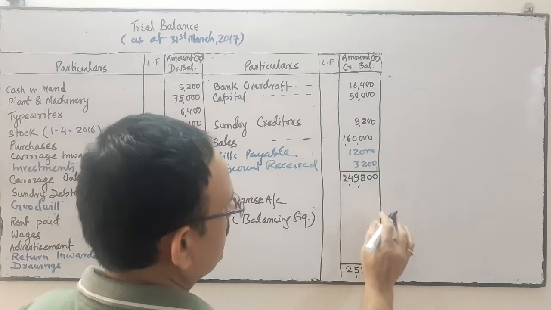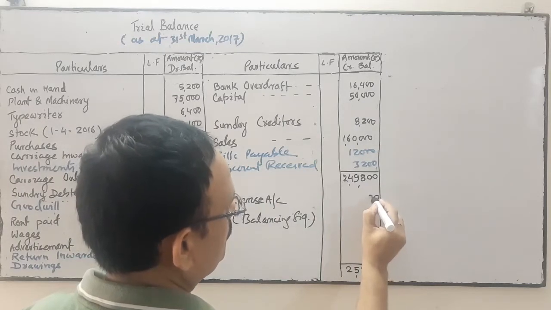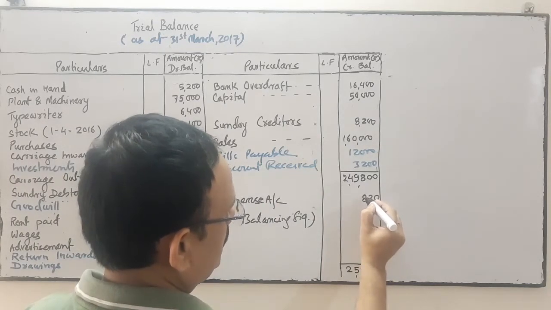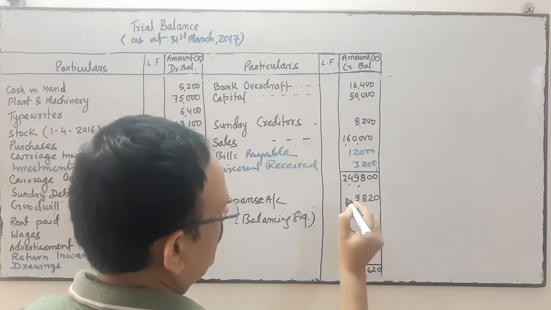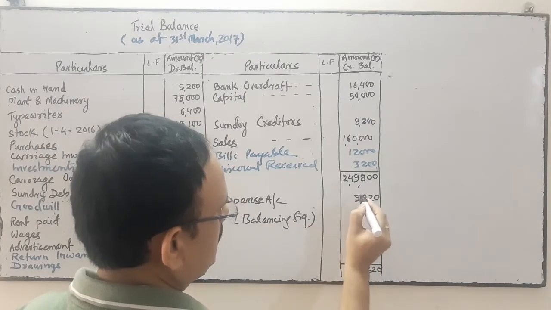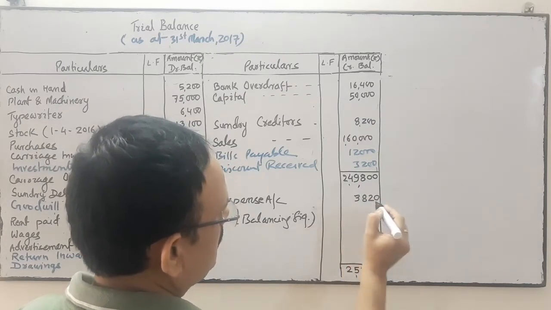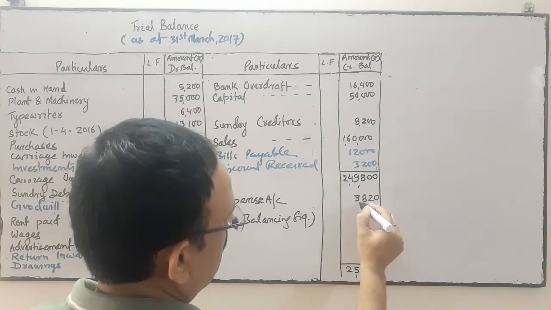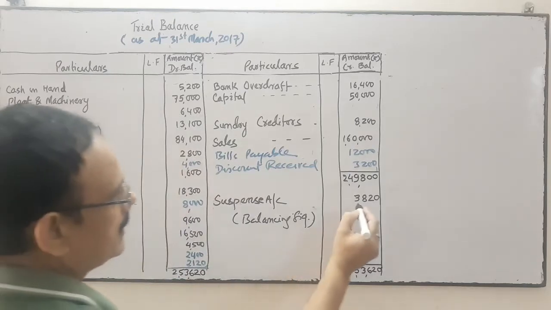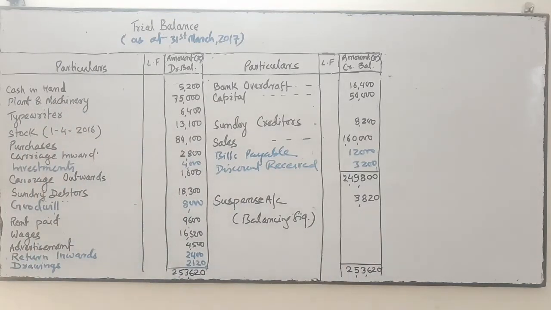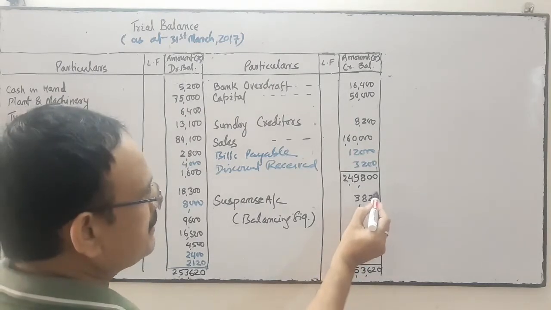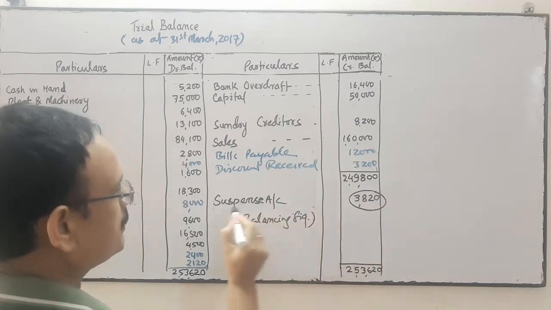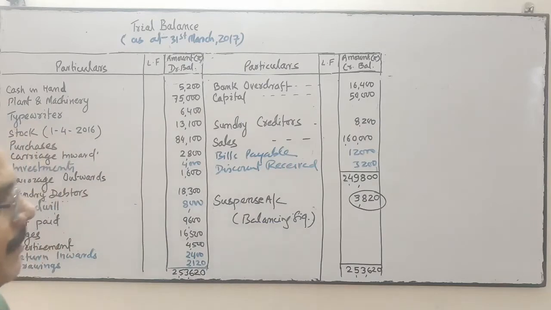So the balancing figure is 3,820, which will be transferred to the suspense account.